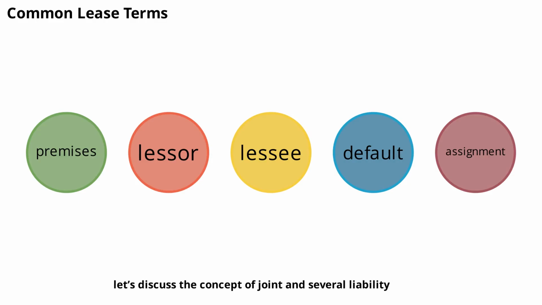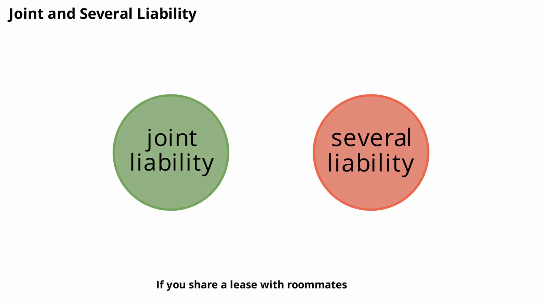Next, let's discuss the concept of joint and several liability. If you share a lease with roommates, you might encounter joint and several liability. This means each tenant is individually and collectively responsible for the full rent and any damages. If one roommate fails to pay, the others must cover the shortfall. This clause protects landlords but can be risky for tenants. Always discuss responsibilities with your roommates and consider a roommate agreement.